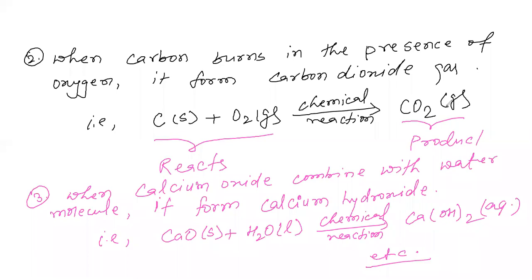Sir, where did the O from calcium oxide and the H from H2O go? Here it is written OH, Ca(OH)2. Sir, H2O breaks down into H plus and OH minus ions. It is a simple reaction. I will detail types of reaction when I teach you types of reaction, and then I will detail how they decompose into ions. But this time you only need to understand how a chemical reaction takes place.